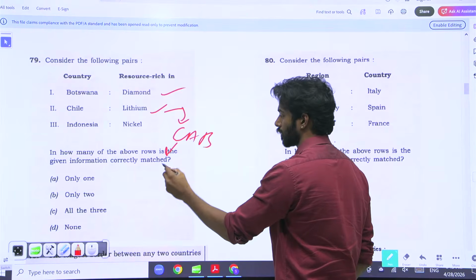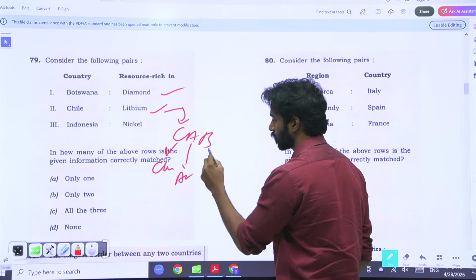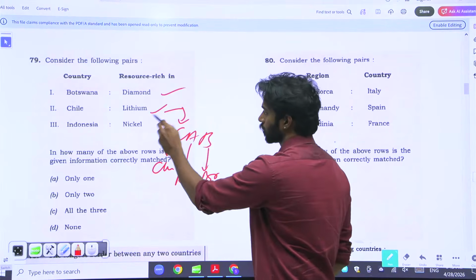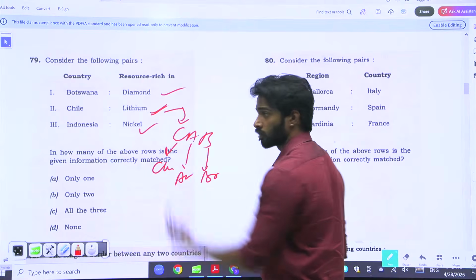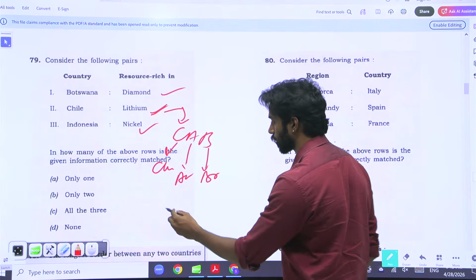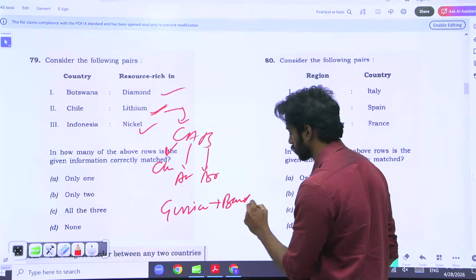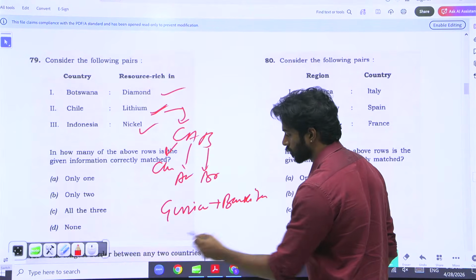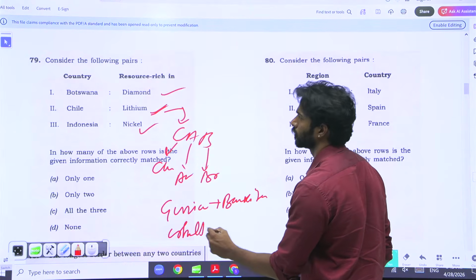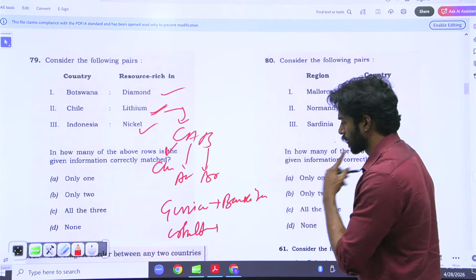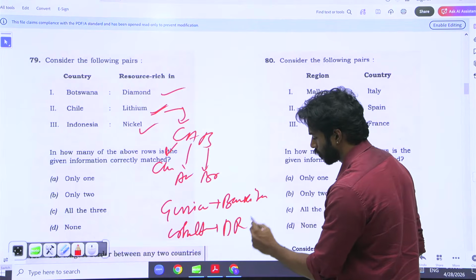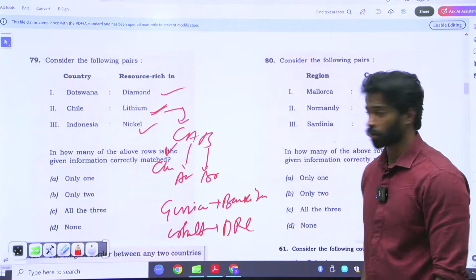Chile, Argentina, and Bolivia, so obviously lithium, right. Indonesia, nickel. Then you have some other countries like Guinea in bauxite. Then you have cobalt, I think it is Democratic Republic of Congo. So all of these are there.